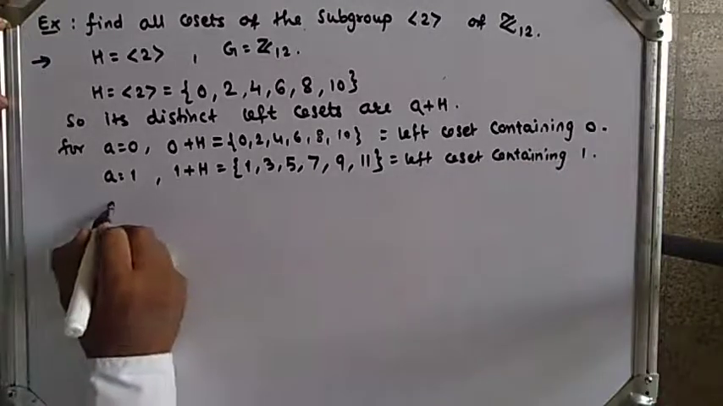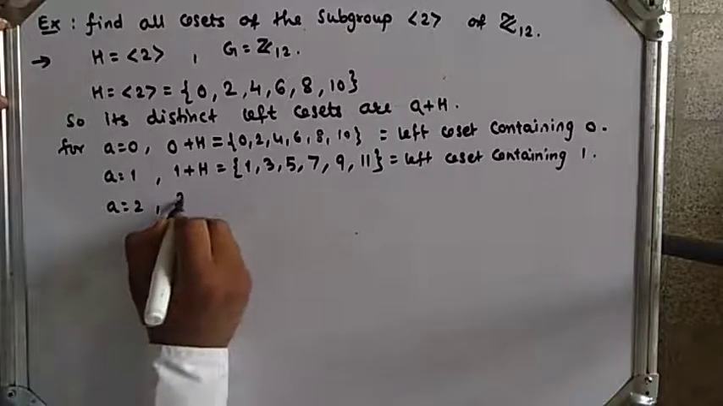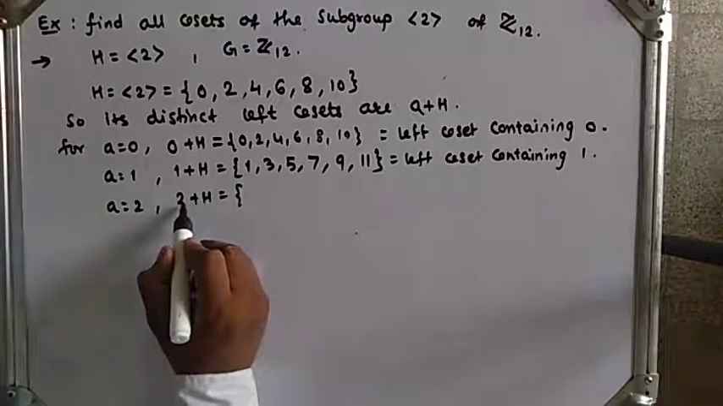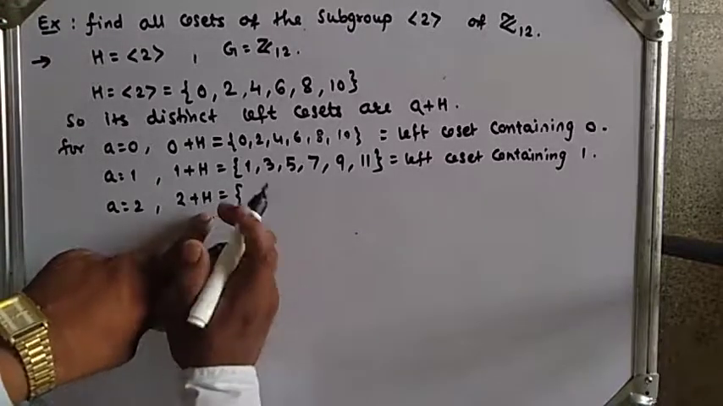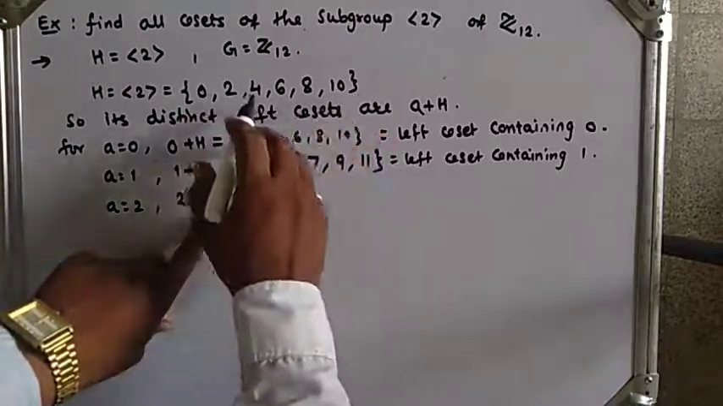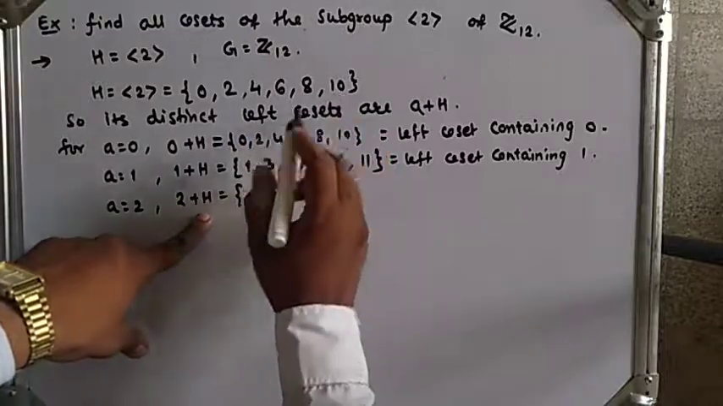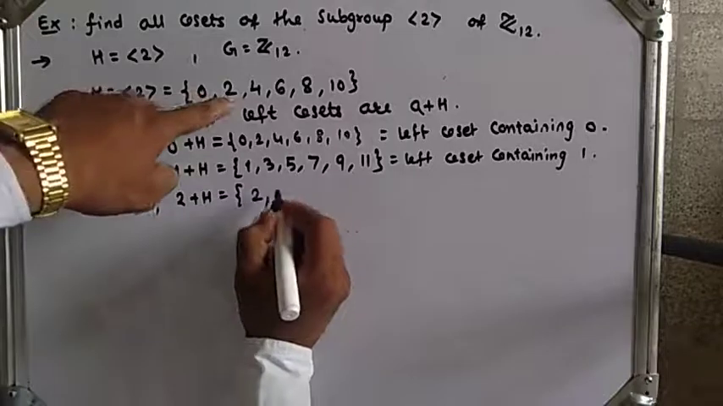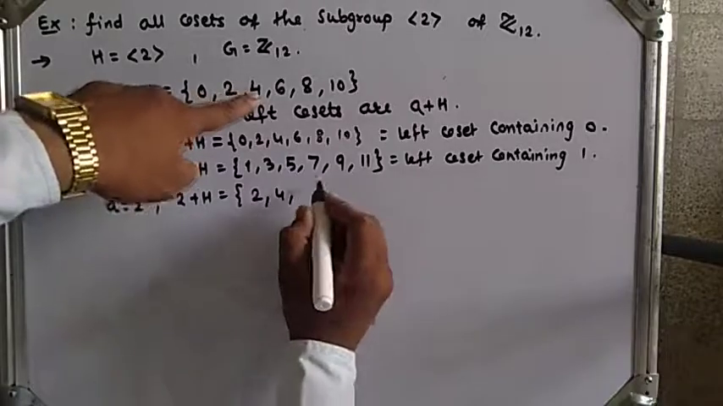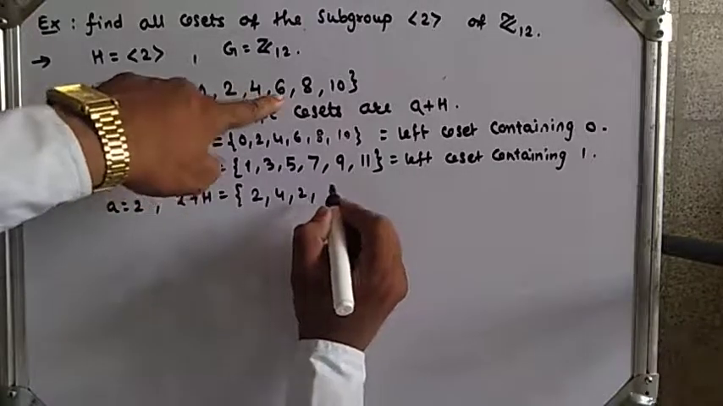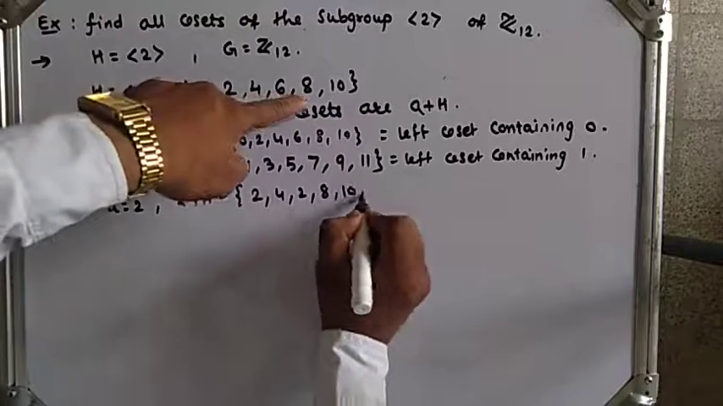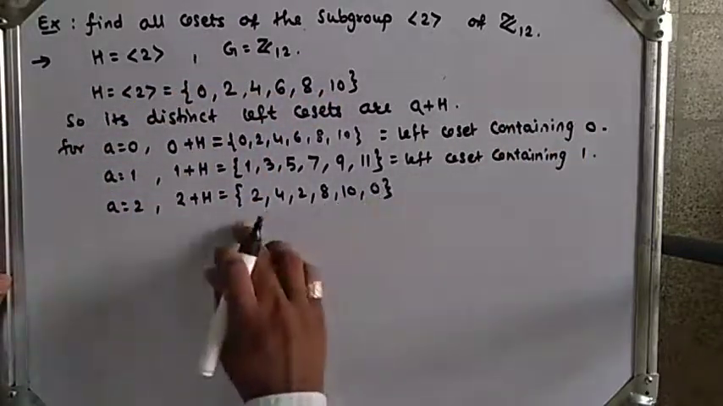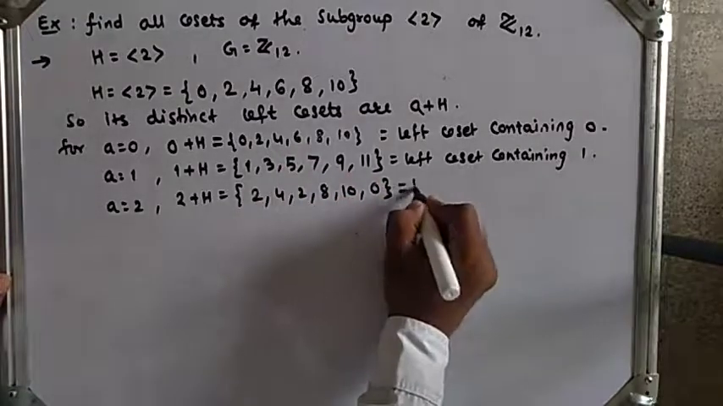Now if I put A equal to 2, we get 2 plus H. H has elements 0, 2, 4, 6, 8, 10, and to each element I add 2. So 0 plus 2 is 2, 2 plus 2 is 4, 4 plus 2 is 6, 6 plus 2 is 8, 8 plus 2 is 10, and 10 plus 2 is 12, and 12 modulo 12 is 0. So this is the same as H again, right?